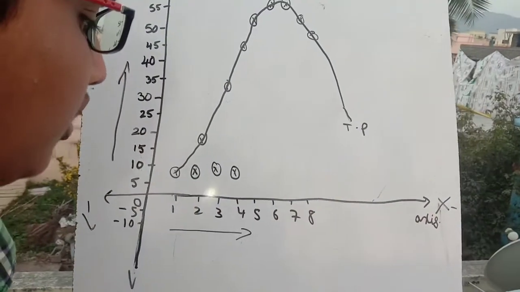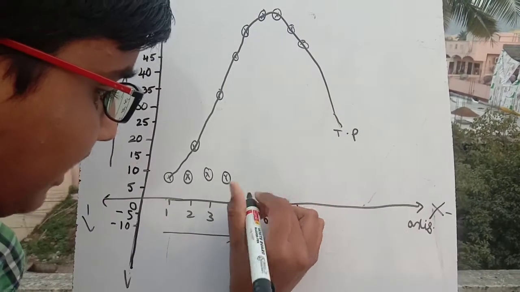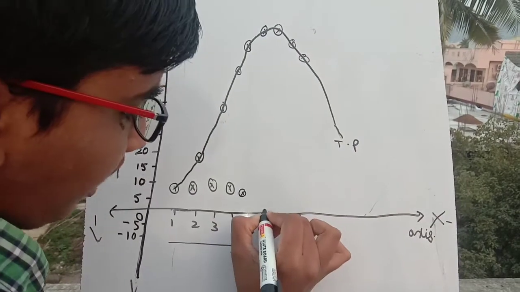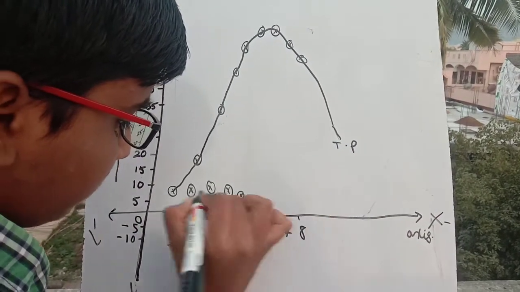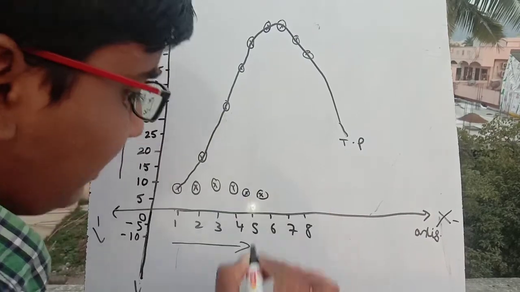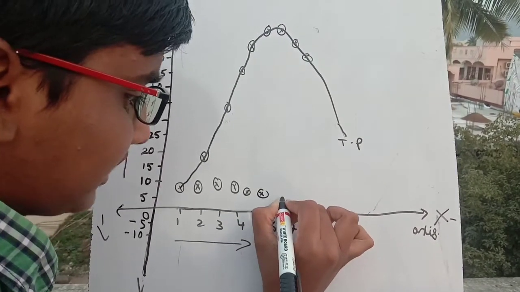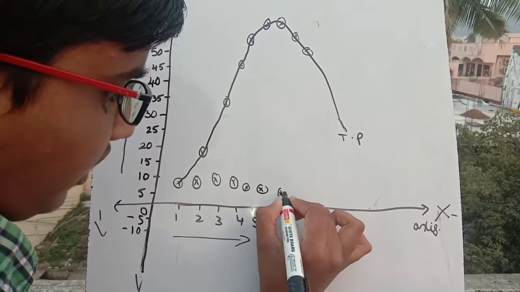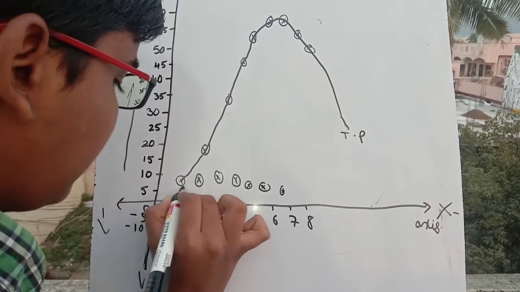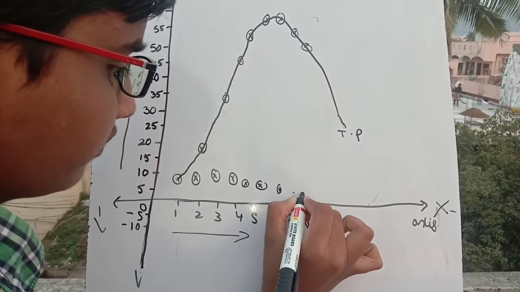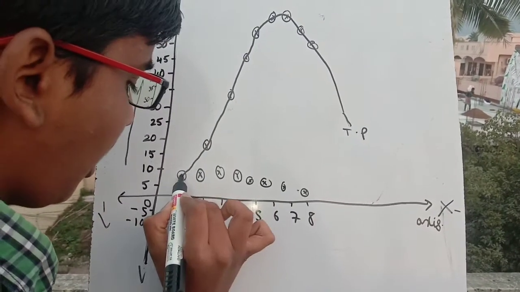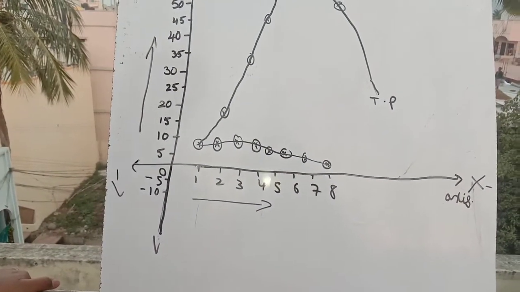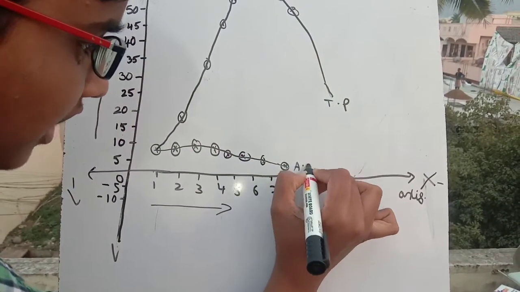And after the fifth unit it has decreased, that is 11, so slightly below 12. And the sixth unit is again 10. And the seventh unit is 8.6, right, so slightly below it. And the eighth unit is 7, slightly above 5. So if we join all these points, we will get a curve like this. This is the average product curve.